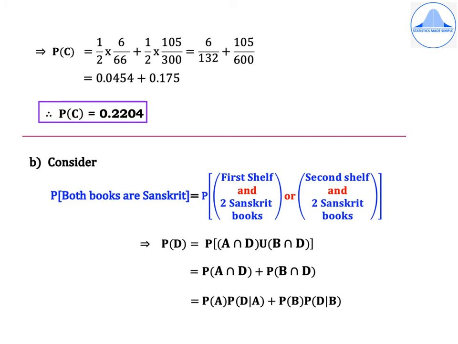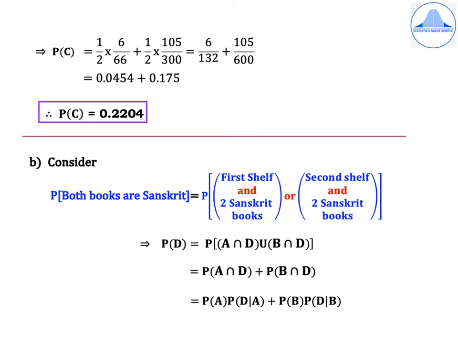Moving on to the second subdivision, consider probability both books are Sanskrit. This is equal to probability first shelf and 2 Sanskrit books, or second shelf and 2 Sanskrit books. Replacing the phrases by the respective events, you get P of D is equal to P of A intersection D union B intersection D. Next, take the probability inside for the terms within the round brackets and replace union with the plus sign.